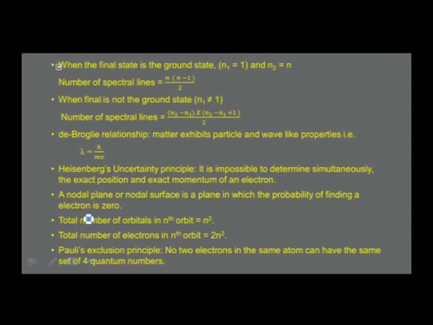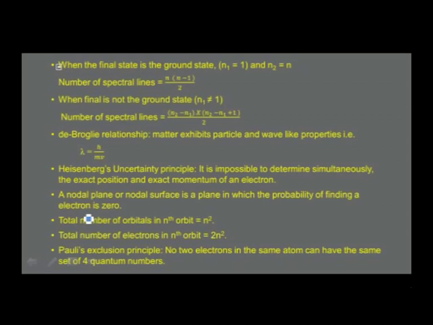Therefore, we further proceed to understand the important terms. Total number of orbitals in the nth orbit is equal to n square, and total number of electrons in the nth orbit is equal to 2n square.